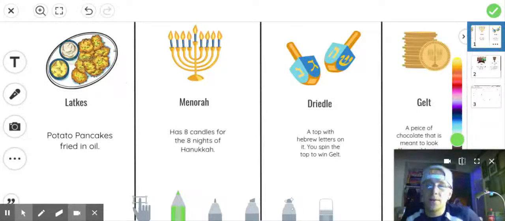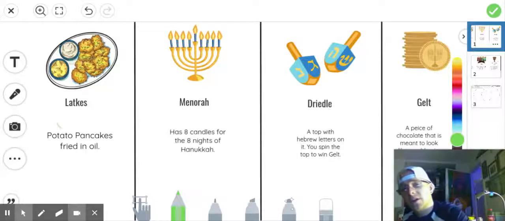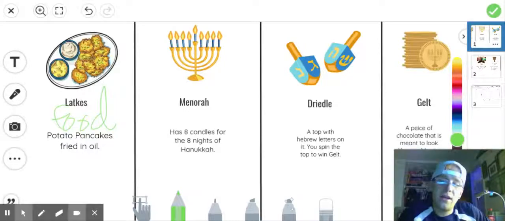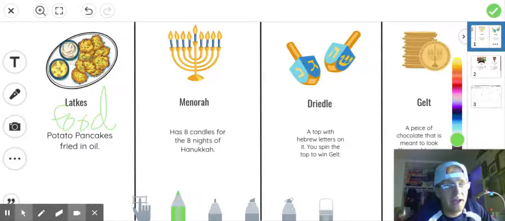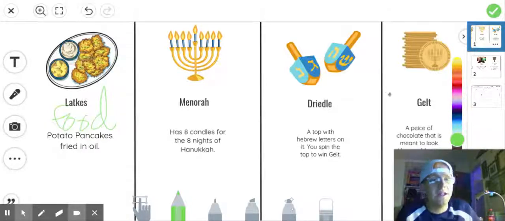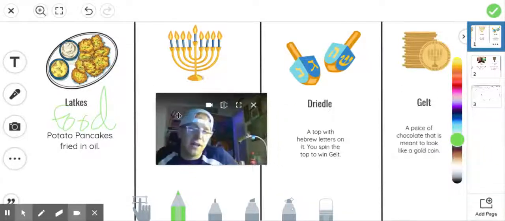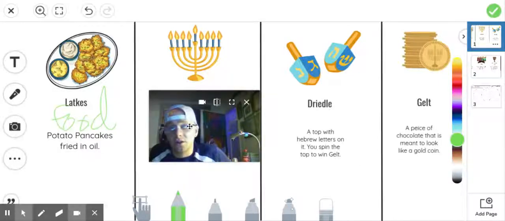Let's first go back to Hanukkah and let's just review the symbols that go with our Hanukkah holiday. The first one is latkes. It's a special kind of food. So we can always write just a little reminder that this is food. And it is a special potato pancake fried in oil. Important to remember. Next is the menorah. It's a special candle holder, and it has 8 candles for the 8 nights of Hanukkah. The dreidel is a top in a special game with Hebrew letters on it, and you spin the top to win gelt. And then gelt is right over here. Remember, gelt is a piece of chocolate that is meant to look like a gold coin.